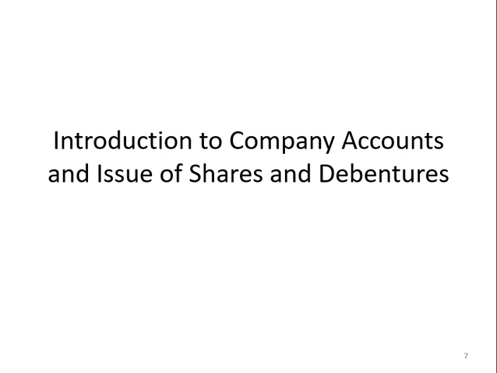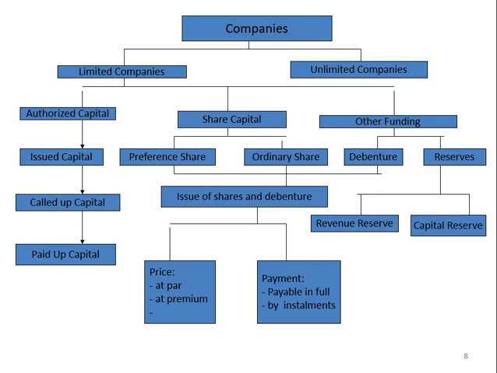Now let's look into some company accounts and shares and debentures. This is another component which is recorded under the equity component. So let's look into the equity framework of a company. Basically there are two types of companies: limited companies and unlimited companies. Limited companies have basically three kinds of capital: the authorized capital, the share capital, and other funding.